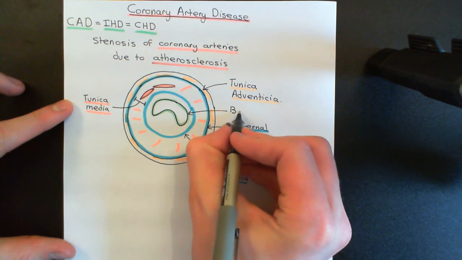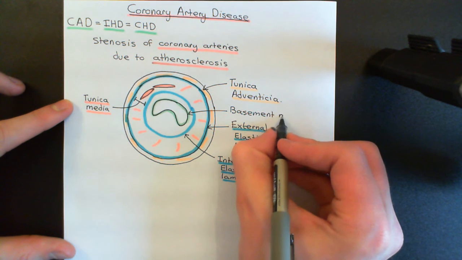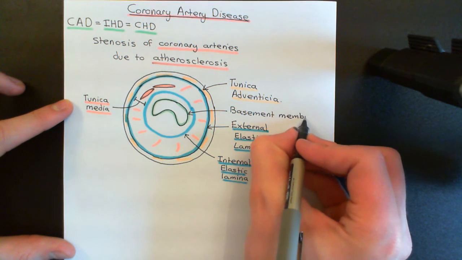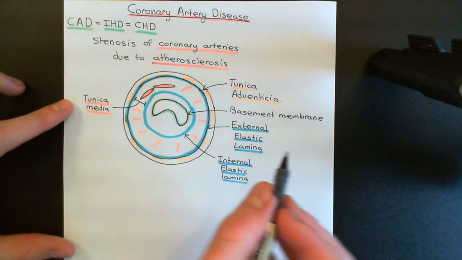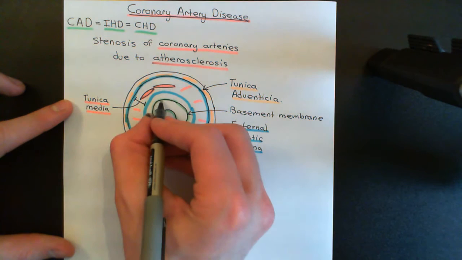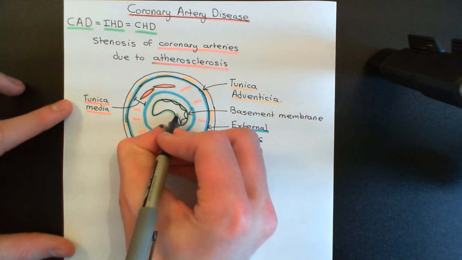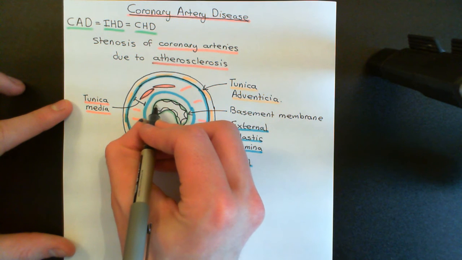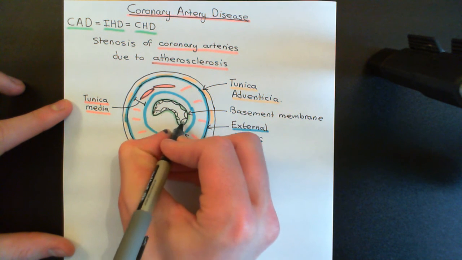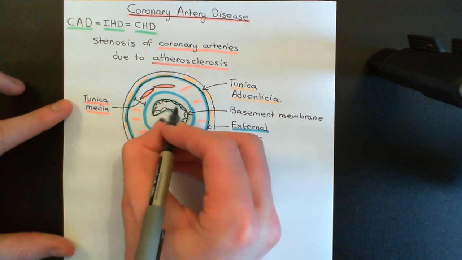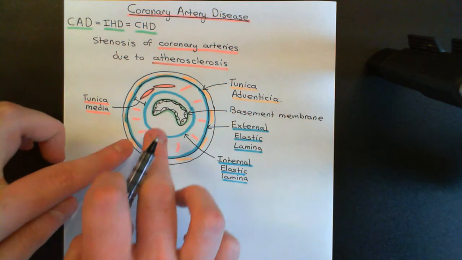So remember, whenever you have an epithelium, whether it's endothelium or elsewhere in the body, the epithelial cells are always going to be sitting on the basement membrane. This is what they connect to. This is in effect why these endothelial cells are not going to get washed away by the blood. Okay, so here we have the endothelial cells, like so, and these ones here are over the atherosclerotic plaque, and I'll just give them a few nuclei to make them look like cells. Right, so there we have our endothelium, and obviously you can see that it's protruding out into the lumen of the blood vessel.